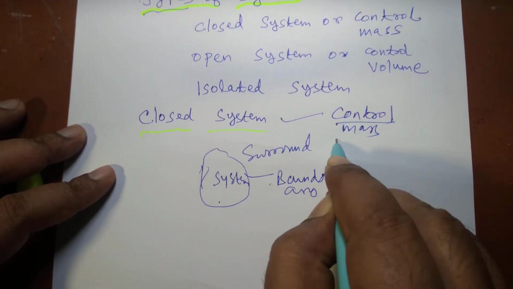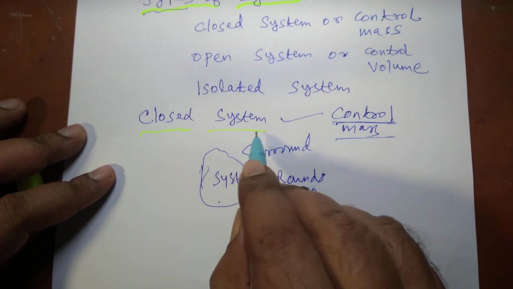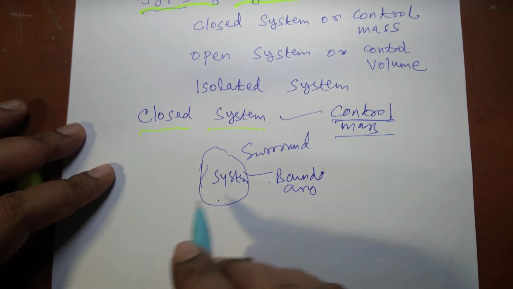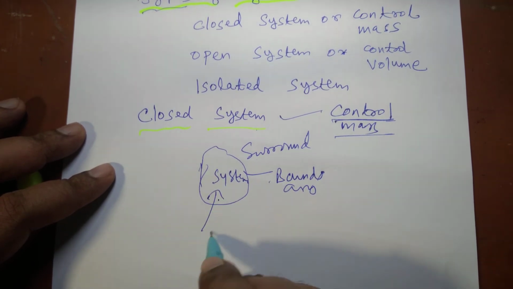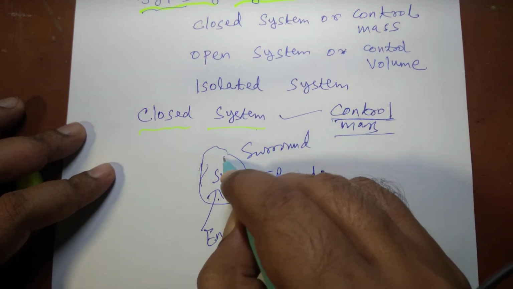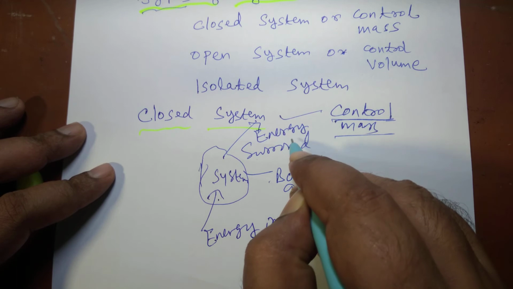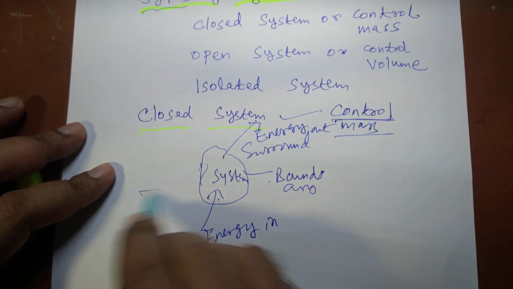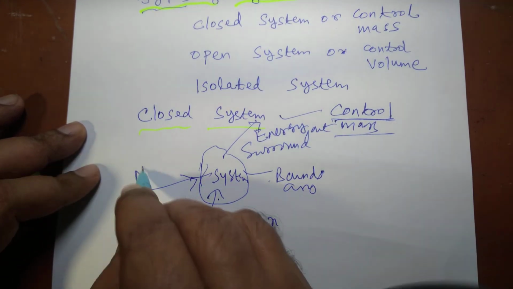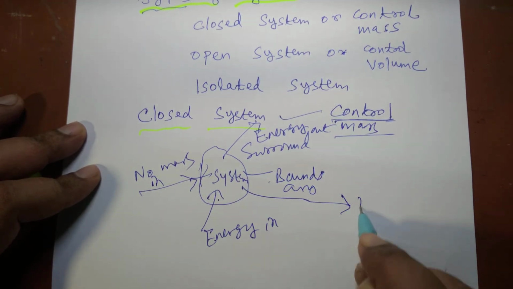Both of them refer to the same thing. So closed system is analogous to control mass. Whenever only energy interaction is taking place, energy can enter in, energy can go out of the system, but no mass in and no mass out.